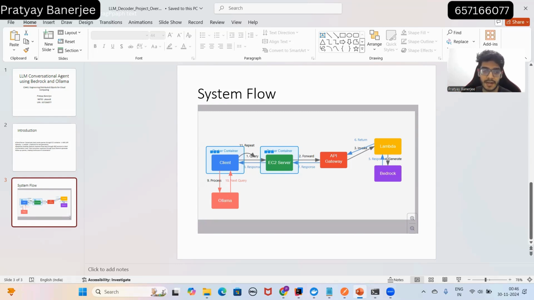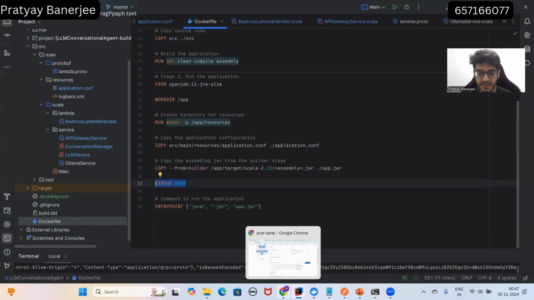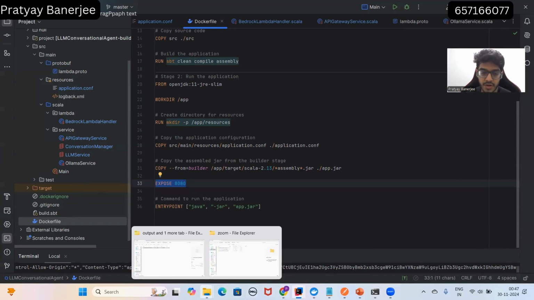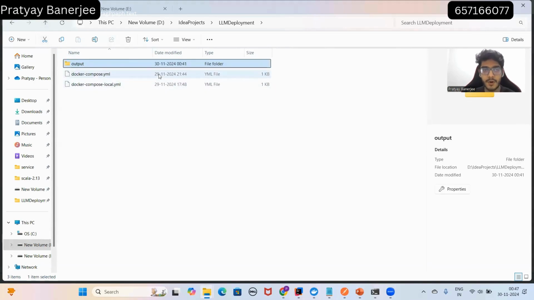So yeah, that is basically it. And we have used Docker containers for the client and server. These are the Dockerfiles for the client, and that is the one for the server as well. We have used Docker Compose as well, and that is present in this directory. I'll include all these things in the repository. There will be two repositories, one for the client and one for the server, and I'll include the Docker Compose files as well.